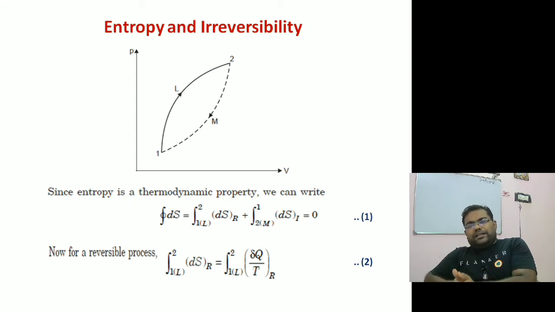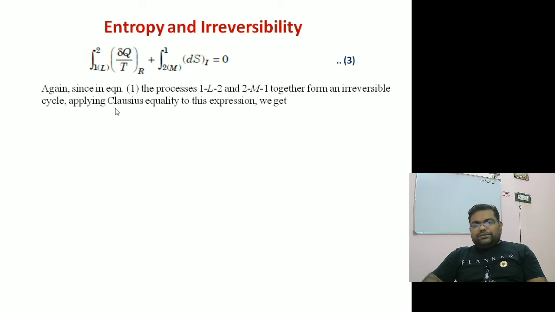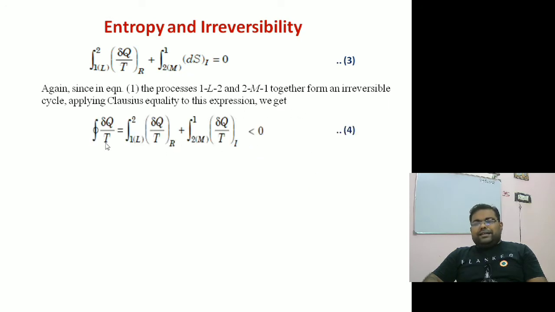So as per the Clausius theorem, for an irreversible cycle, the cyclic integration of dq by t should be greater than 0. So if we put that, I can write the equation as the integral 1 to 2 of dq by t plus the integral 2 to 1 of dq by t should be greater than 0. So this is irreversible, right? Then as per the Clausius inequality, I can write the integral 1 to 2 L of dq by t reversible plus the integral 2 to 1 of dq by t irreversible should be less than 0. This is equation number 4.